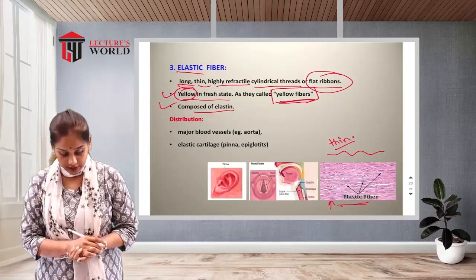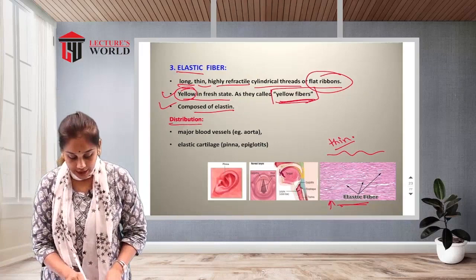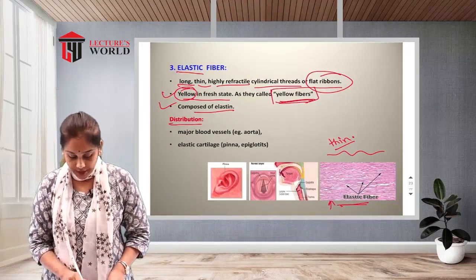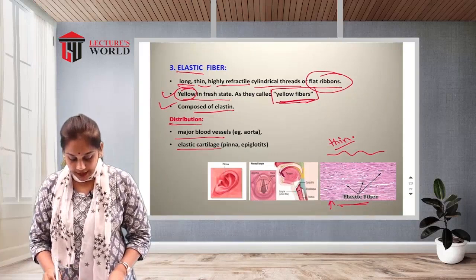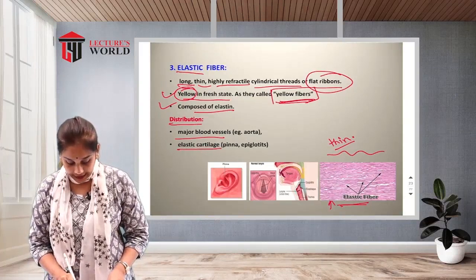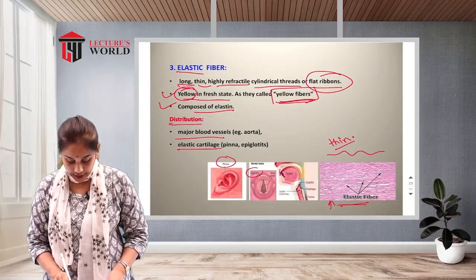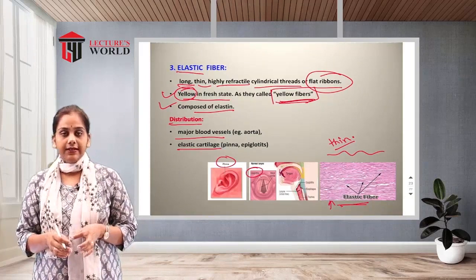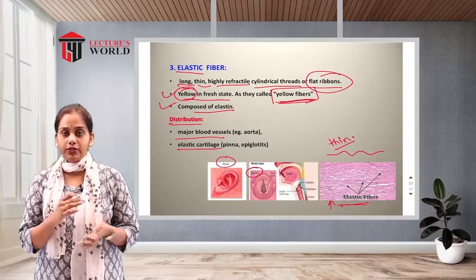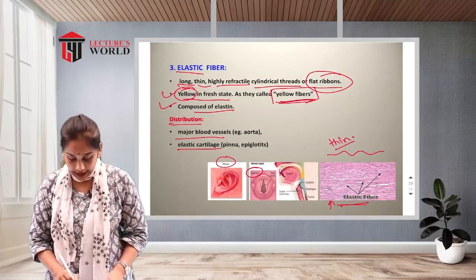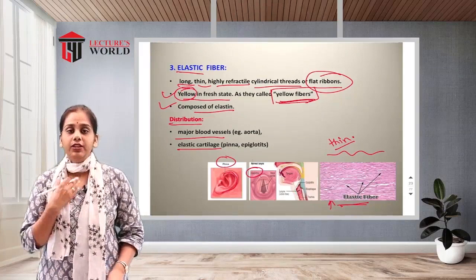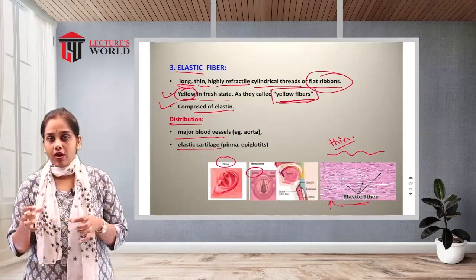Where is it located or distributed in our body? Major blood vessels like the aorta, and elastic cartilage in the pinna and the epiglottis. See, this is the pinna, and the epiglottis in the throat, near the vocal cord.